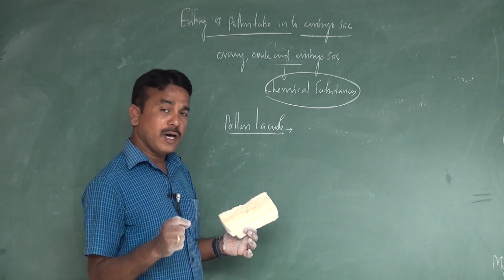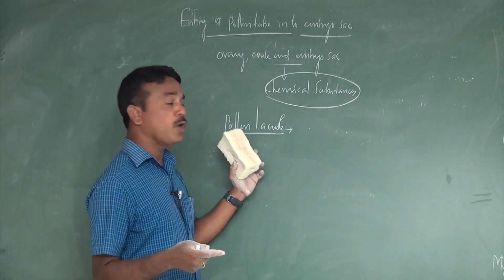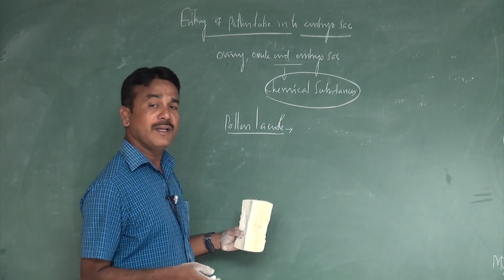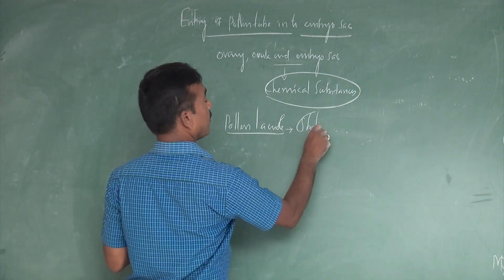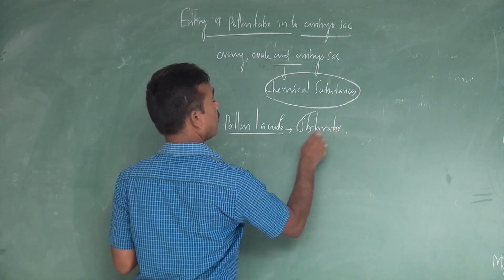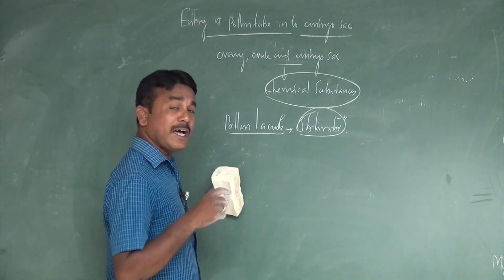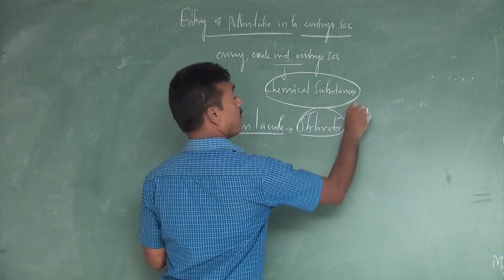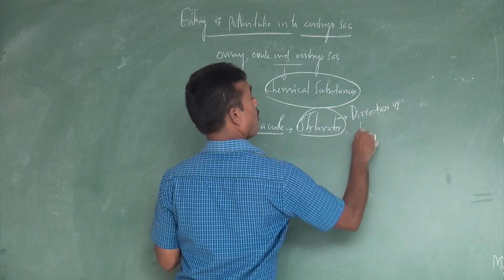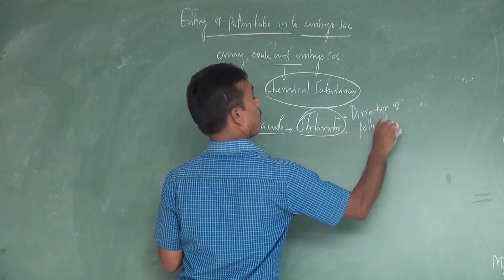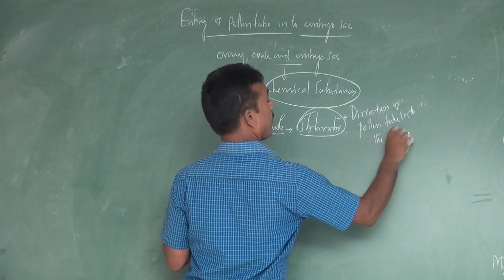Which structure gives direction to the pollen tube towards the embryo sac? That component is commonly called the obturator. So the obturator is a component that helps direct the pollen tube into the embryo sac.